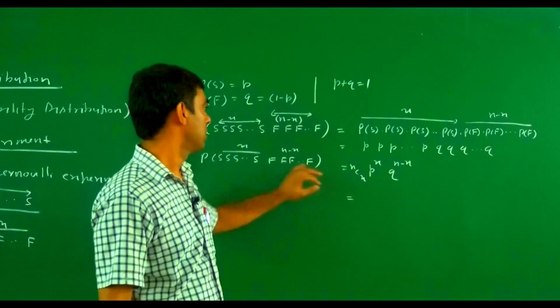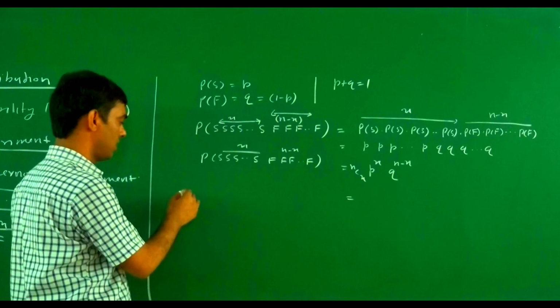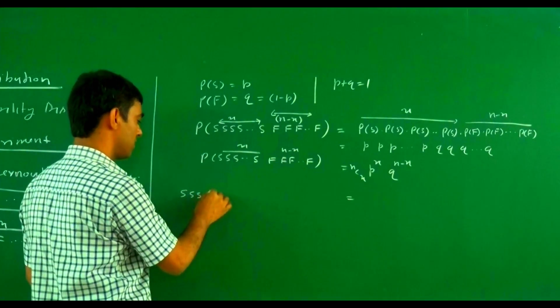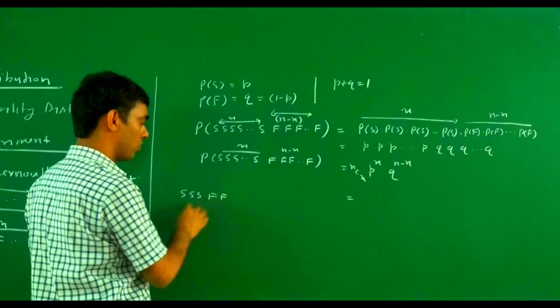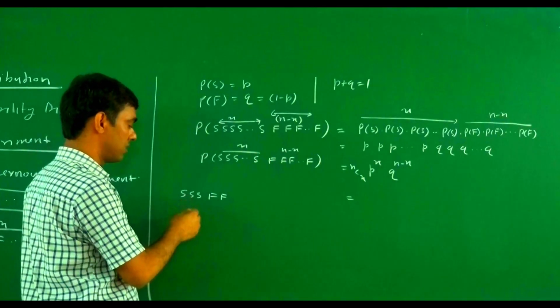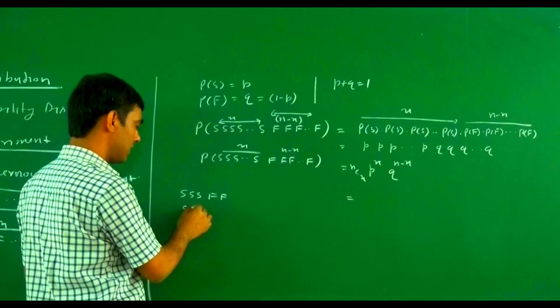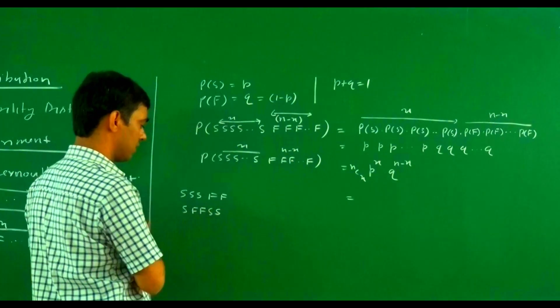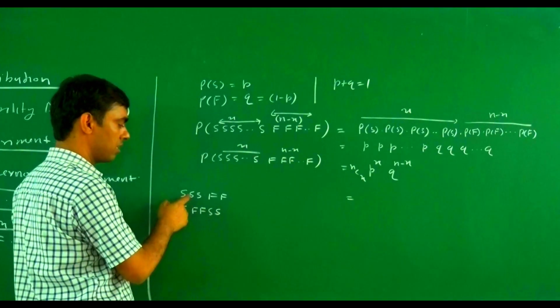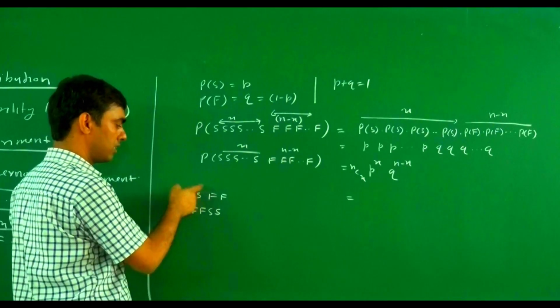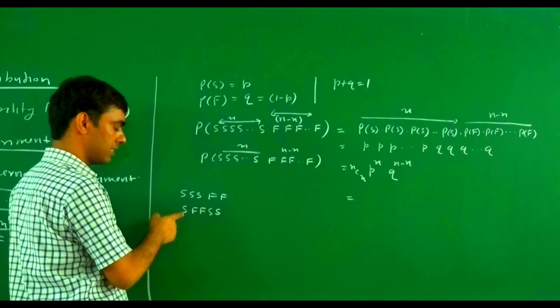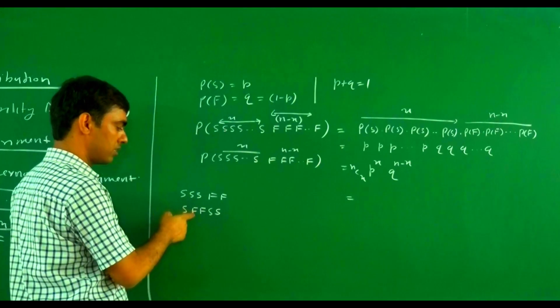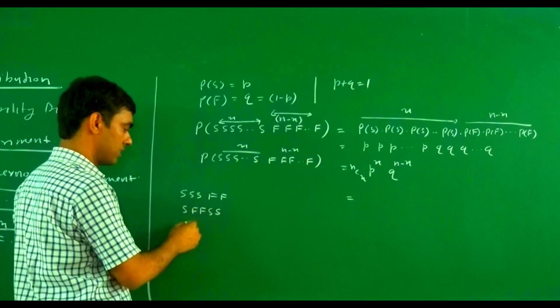For example, suppose there are 3 successes and 2 failures. How many trials? There are 5 trials. In 5 trials, the success may occur continuously 3 times, but in a second case, 1 success, then 2 failures, then 2 successes.